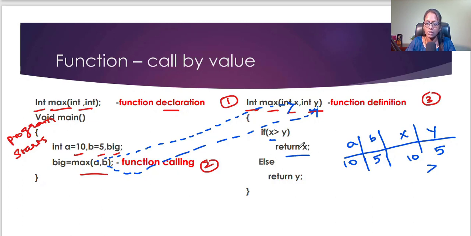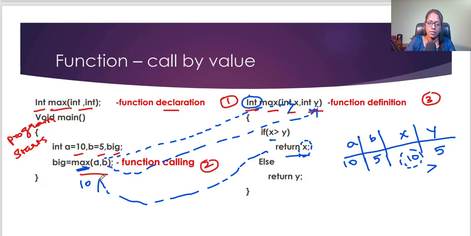This value 10 will be returned to where the function is called. So return x means this x value is 10, so 10 will be put in that place. It will return to where the function was called. So 10 will be assigned to big. So the biggest value is 10.